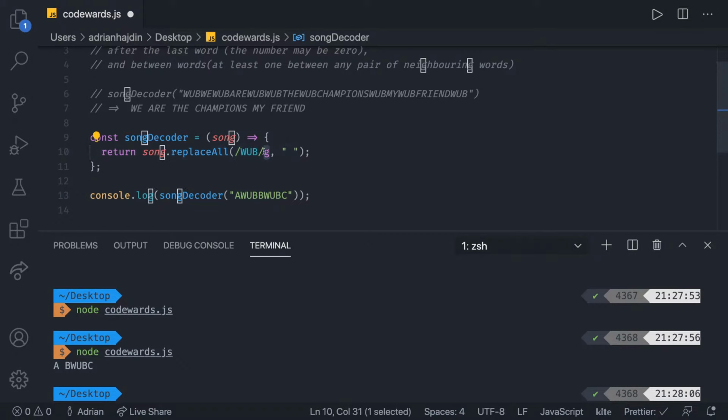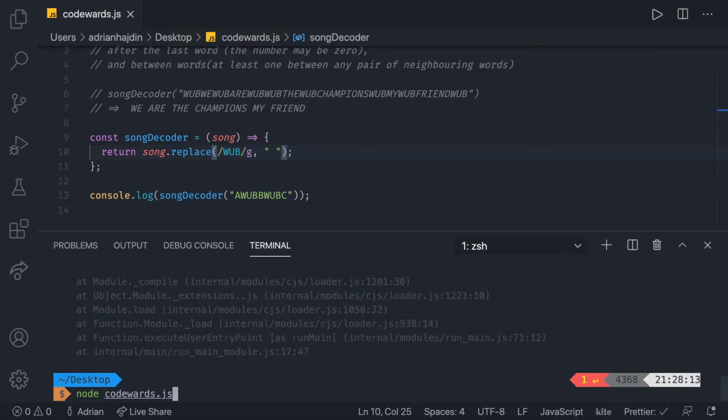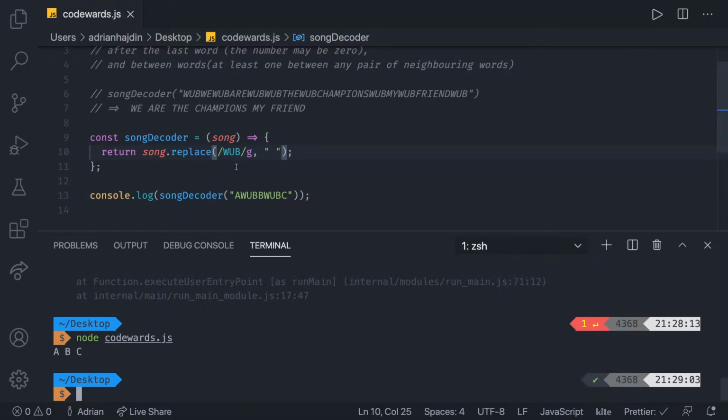G stands for global, so I think this should replace it on a global scale, but we're going to see. So if I do that right now, let's try to run it. And there we go. This is successful. Yeah, it looks like the replace all method didn't work. I'm not sure if it's not yet built in or something, but basically wobg is correct.